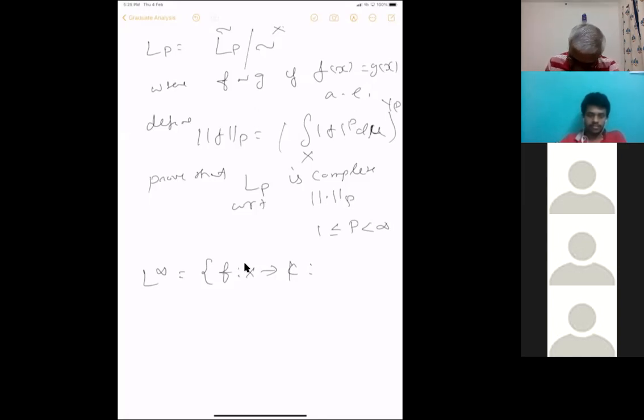So L infinity is all those f such that you take mu of mod f greater than M, it's essentially bounded.